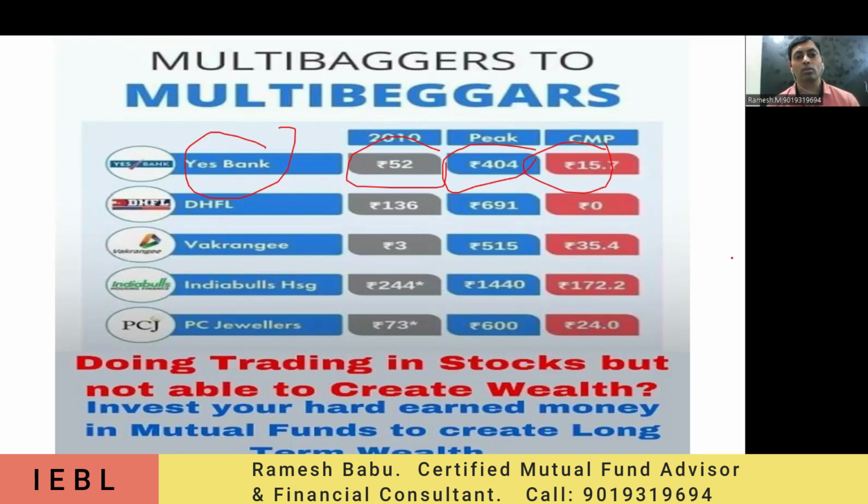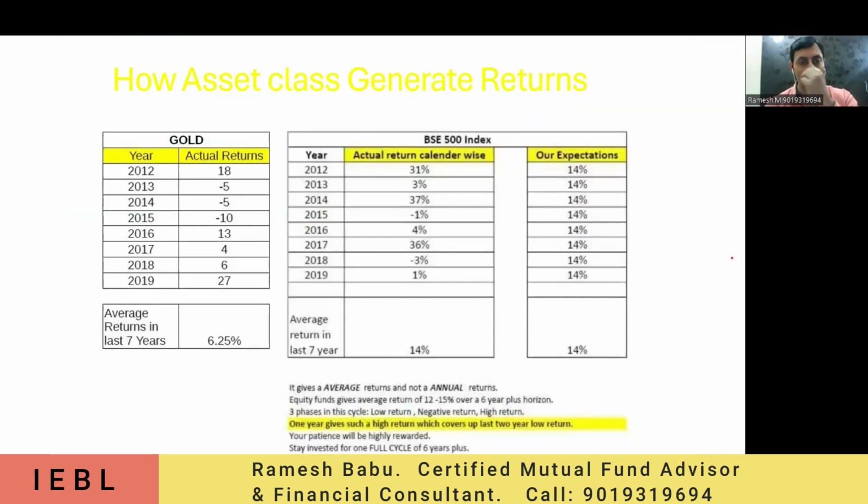Okay, so this is what I want to convey: in the different assets, what are the things that are happening. And one more thing I want to tell. Some people think FD is good, or maybe gold is good. But even gold has had negative returns for certain periods. You can check 2013, 2015: -5, -5, -10. These kinds of returns have also come.